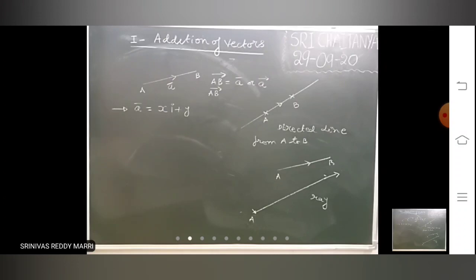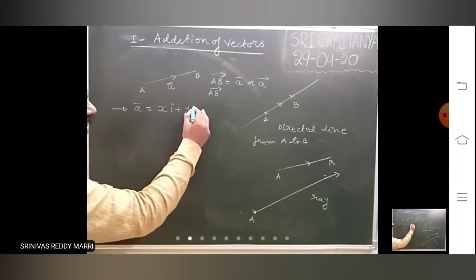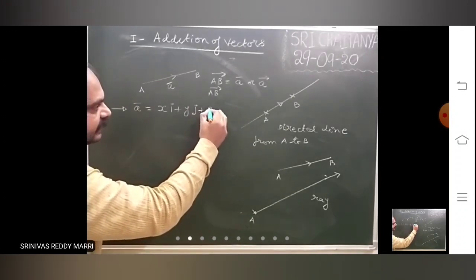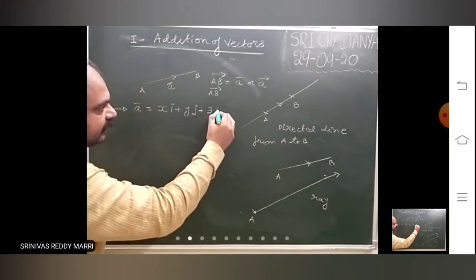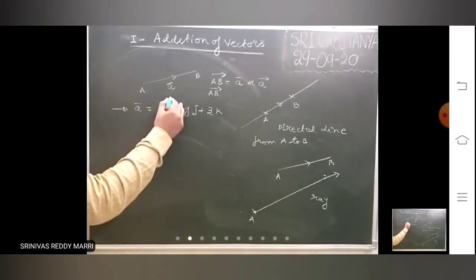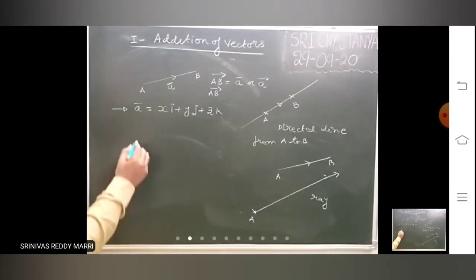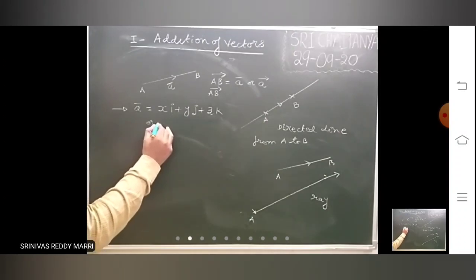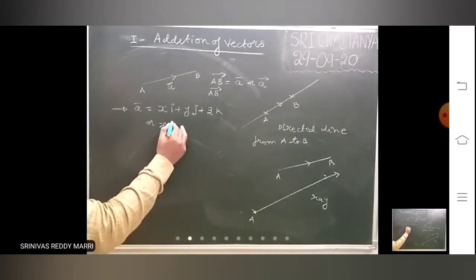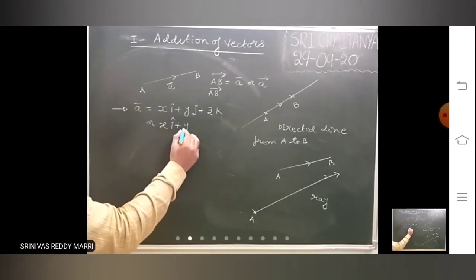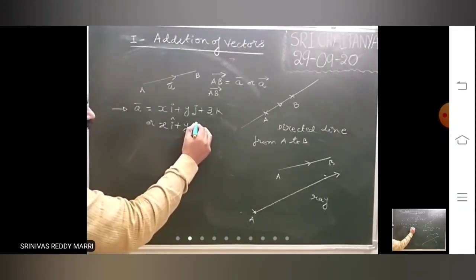Suppose A bar equals xi plus yj plus zk. A vector will always be in this form. Generally i, j, k are there, or in some cases it will be written like this, i cap. Cap means unit vector. Both are the same.